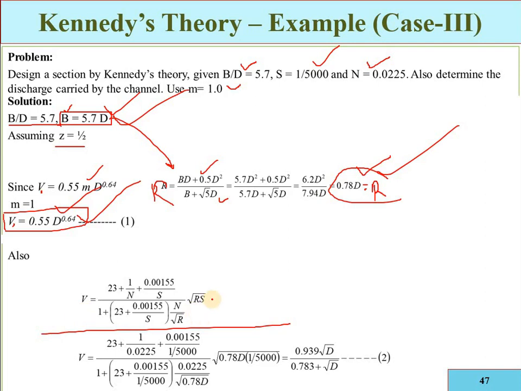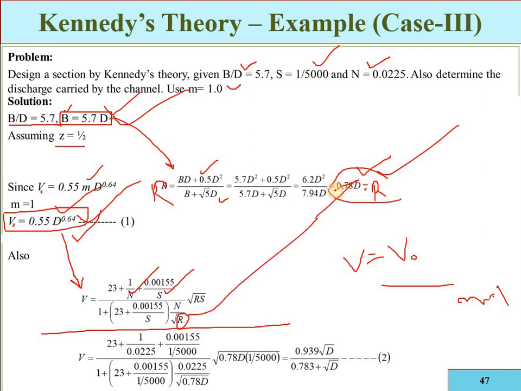When you are designing, the actual velocity must be equal to the critical velocity, so that the critical velocity ratio is equal to 1. So just put here in place of the actual velocity the critical velocity. On the right side, n is given, s is given, and we have R in terms of D. So just put the R value and the velocity value here, and we will have one equation in terms of one variable, which is D.